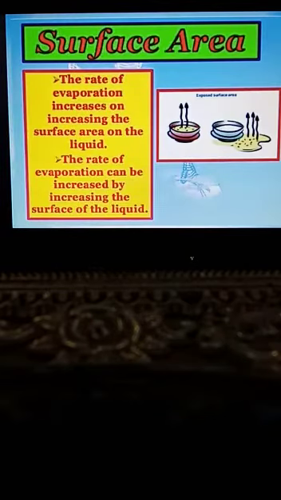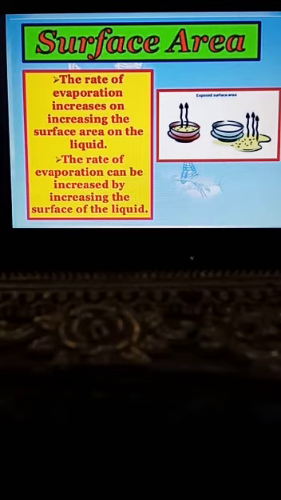Now the next point is the surface area. The area of the water exposed to the air is known as the exposed surface area. The more area is exposed to the sun, the greater the surface area for evaporation. With a larger exposed surface area, more heat and wind can come into contact with the water. This increases the rate of evaporation.